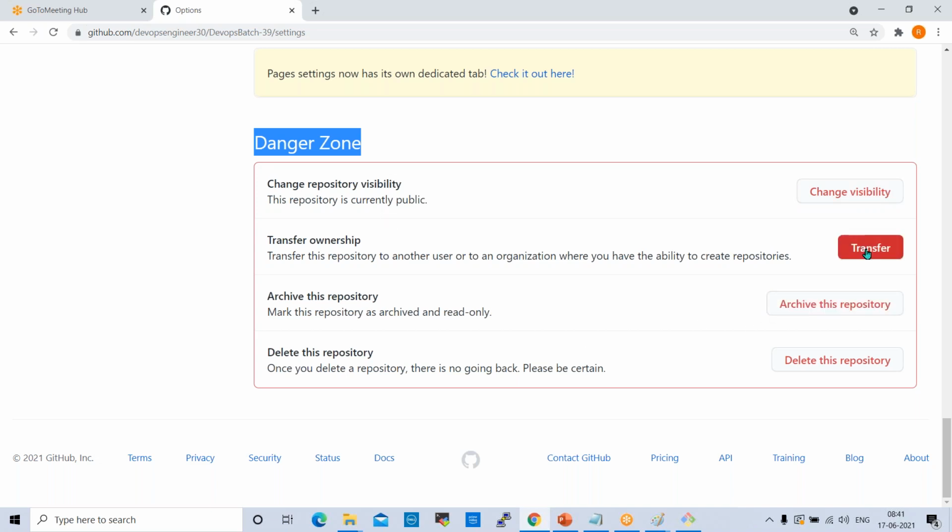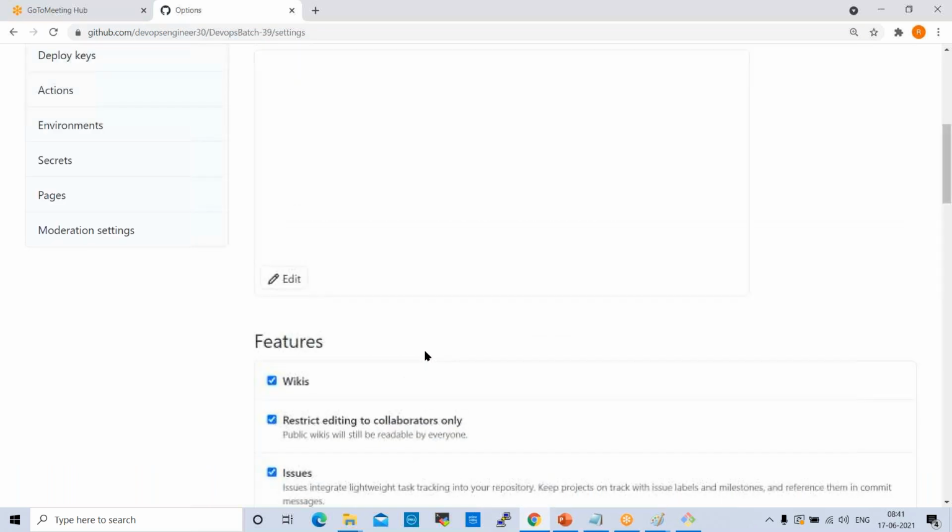Okay. And next one is transfer ownership. If the owner of this repository is leaving the organization, and you want to transfer this ownership to another person, we can use this. Next one is archive this repository. If you want to archive, we can archive from here. And next one is delete repository. If you want to delete this repository, simply you can delete from here. This repo will be deleted.